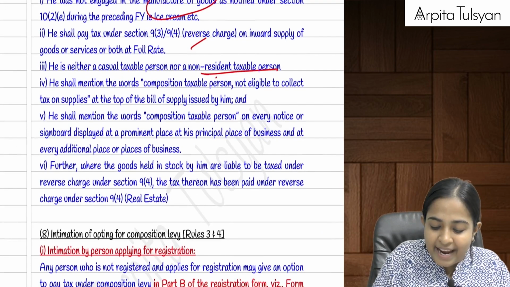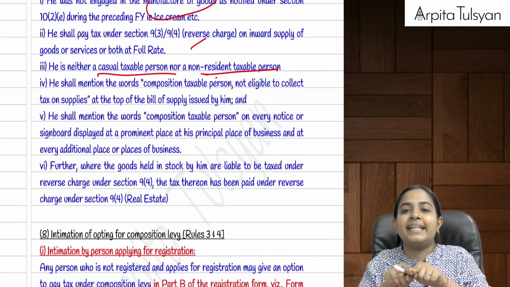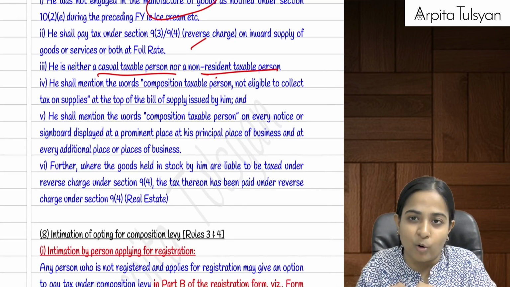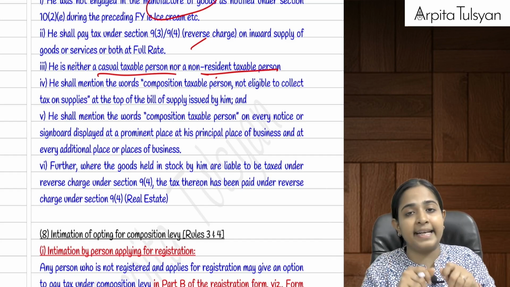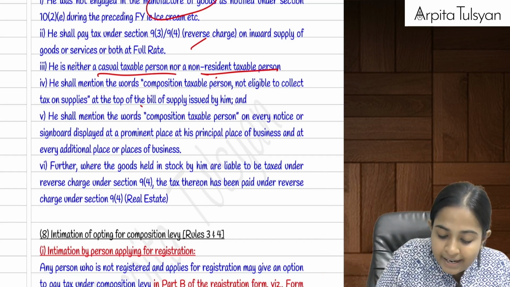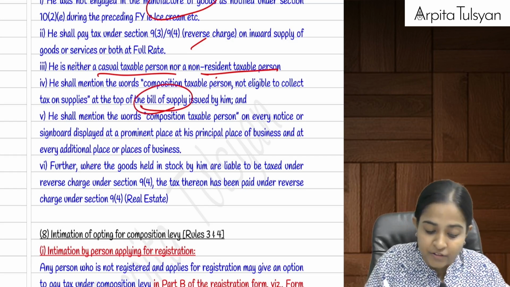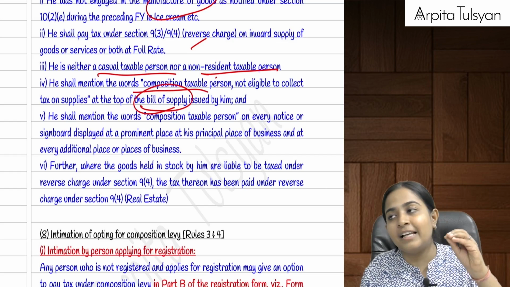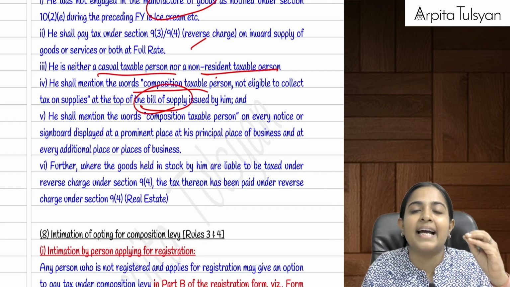Okay, then he should not be a NRTP or a casual taxable person. On the bill that he is issuing, now listen, he cannot issue a tax invoice, right? Because he cannot collect any taxes. He will not be collecting any taxes. He has to pay out of his own income, right? So he will be issuing a document called bill of supply, and the bill of supply will include the words composition taxable person.